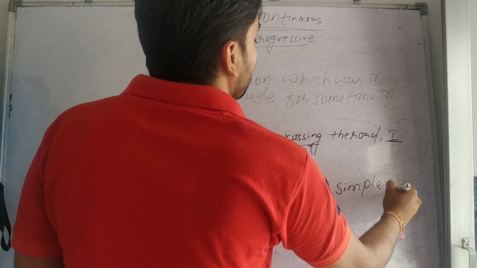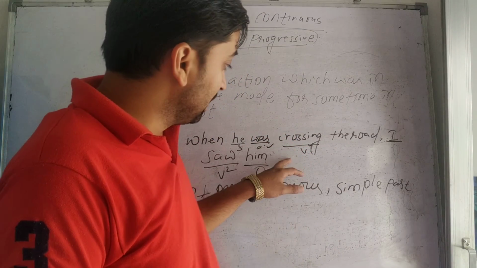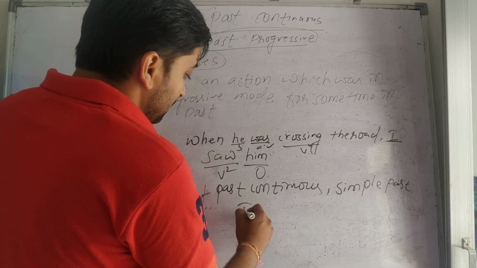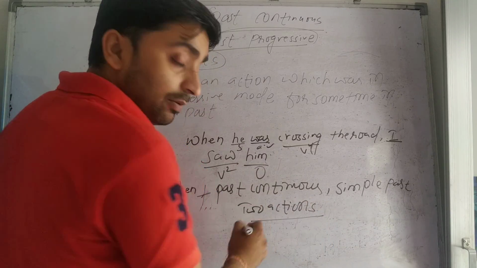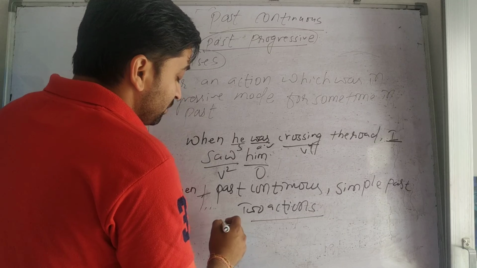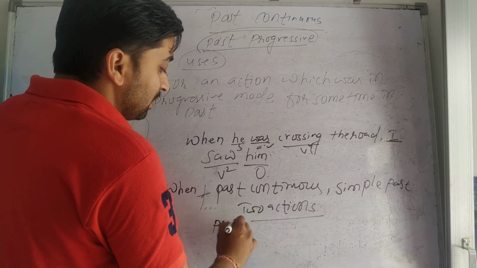We have already discussed this. Like here, two actions are there. Just I am recalling it. We have already discussed in simple past. Two actions. One was in progressive, the action which was in progressive mode.